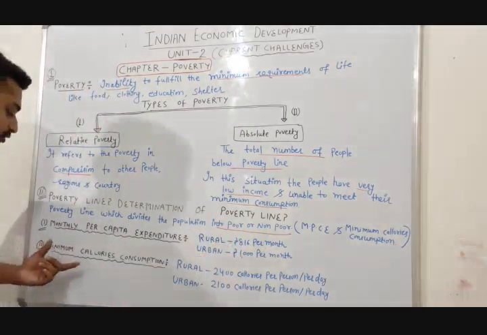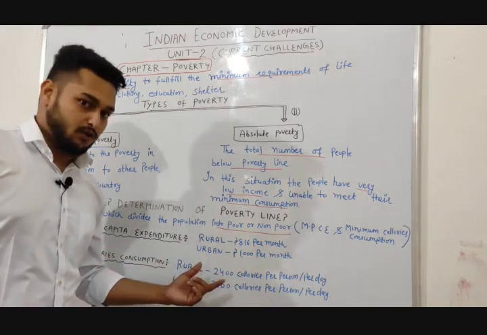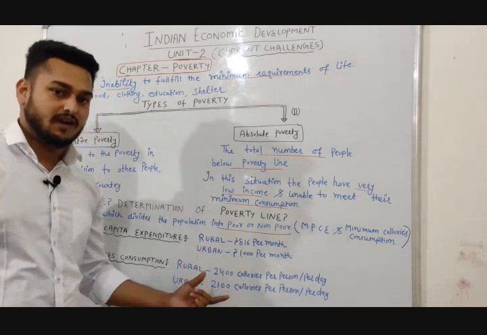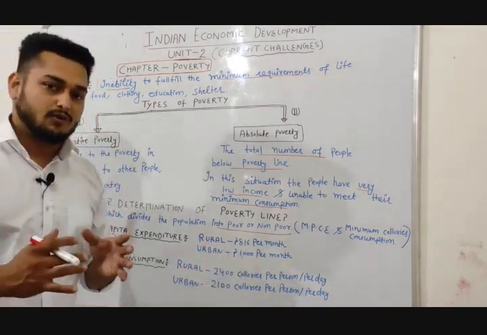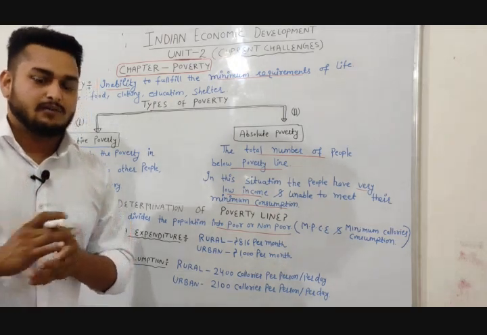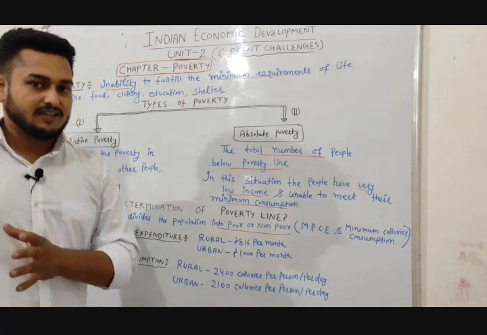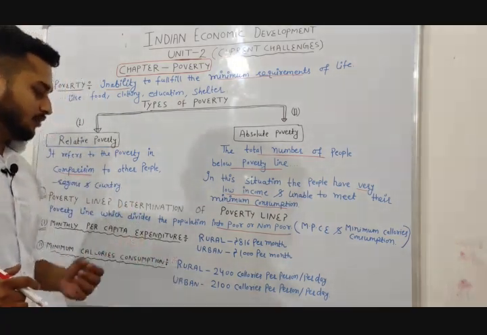When we are talking about minimum calorie consumption, in rural areas we need 2400 calories per person per day, and in urban areas we need 2100 calories per person per day. Why do we need more calories in rural areas? Because the people in rural areas are engaged in physical activity. So we need more calories in rural areas.